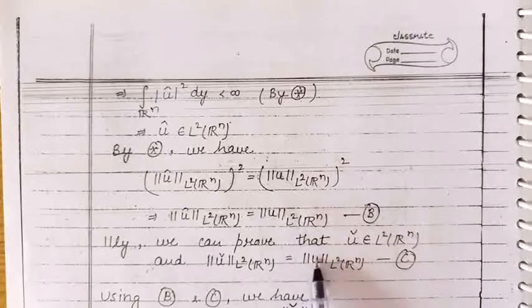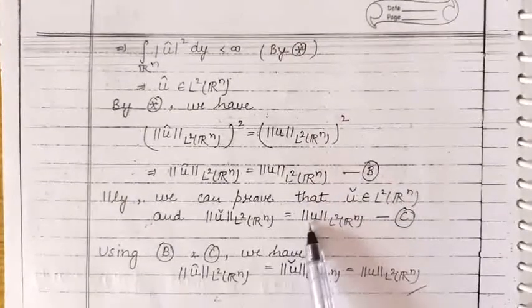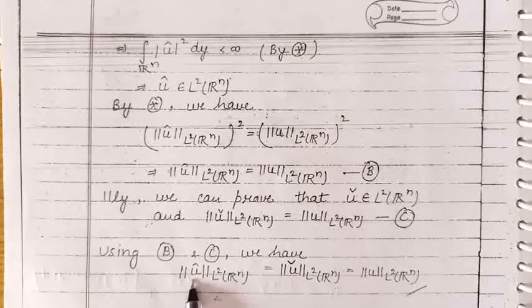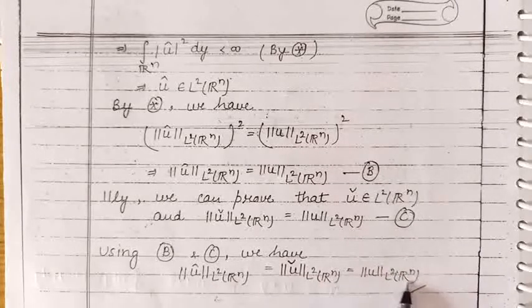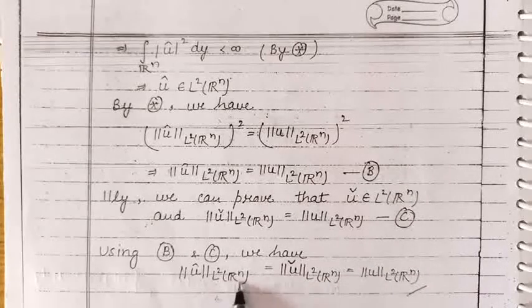So we can combine the two equations and say that the norm of the Fourier transform of function u, the norm of the inverse Fourier transform of u, and the norm of function u, all three are the same on the function space L2(Rn). So this completes the proof of Plancherel's theorem.